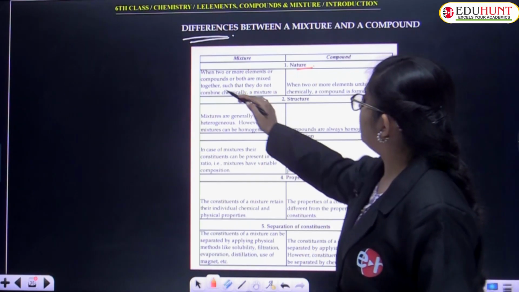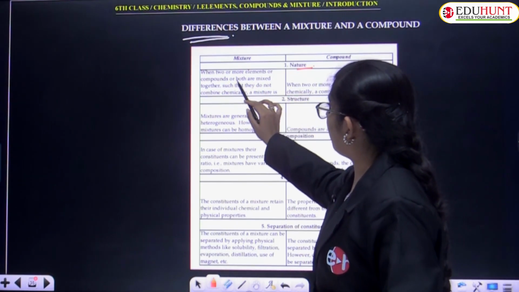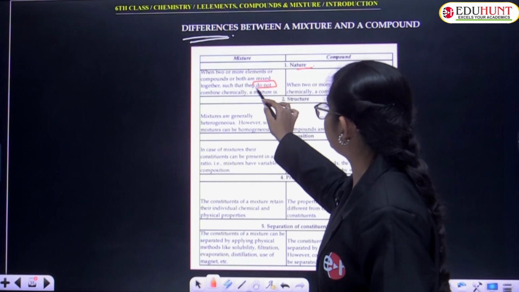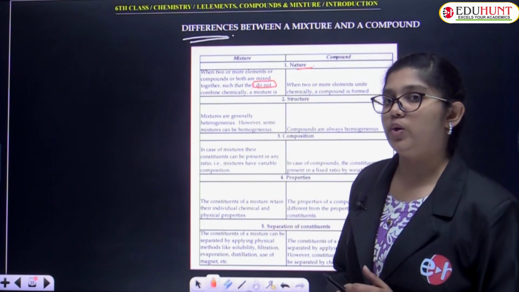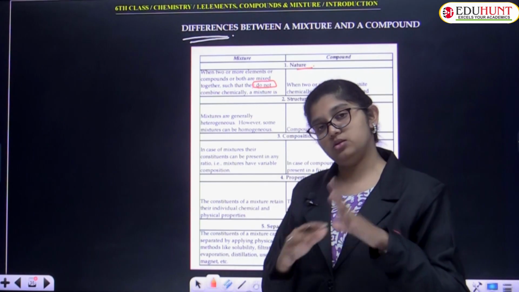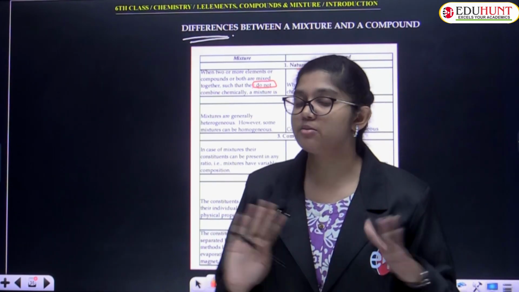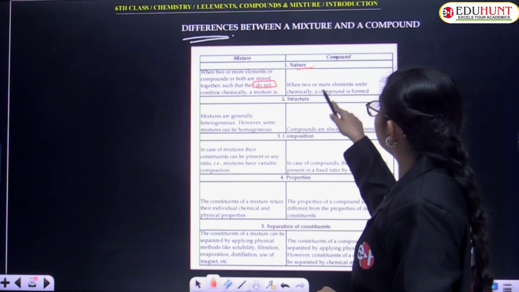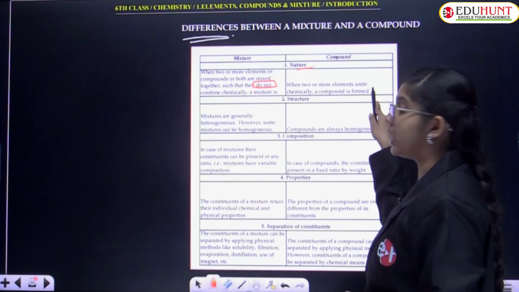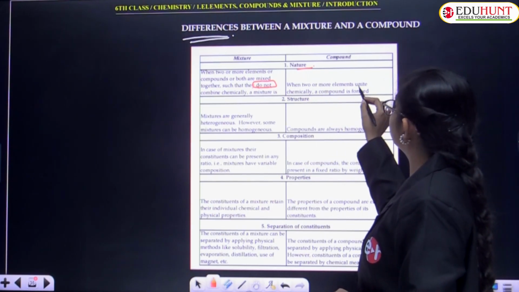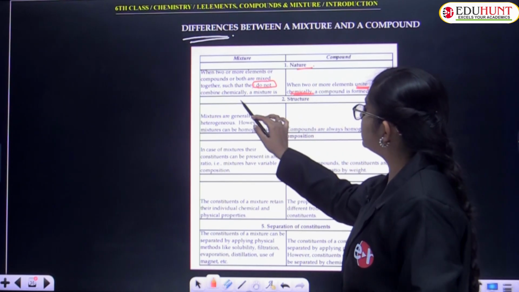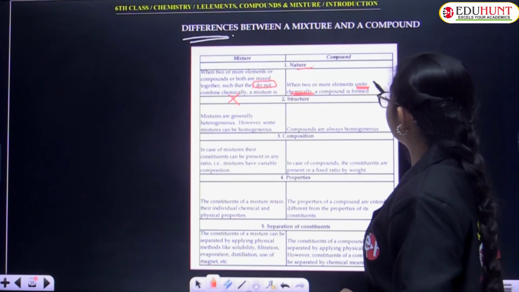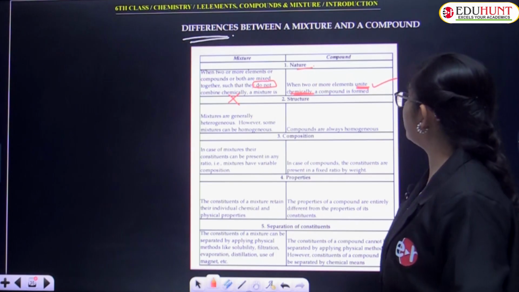What is the nature of a mixture? Just now we discussed: when two or more elements or compounds or both are mixed together such that they do not combine chemically. They do not combine chemically is the keyword over here. That's a property I also showed you in physical change. Coming into the compound section, when two or more elements unite chemically, a compound is formed. They have to unite chemically only. Here, there is no need of chemical bonds, but in a compound there should be a chemical bond to form a new compound.